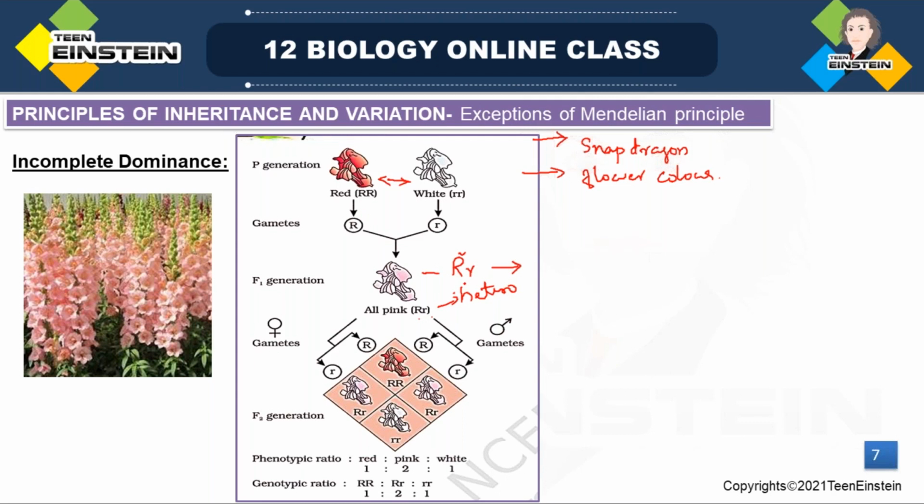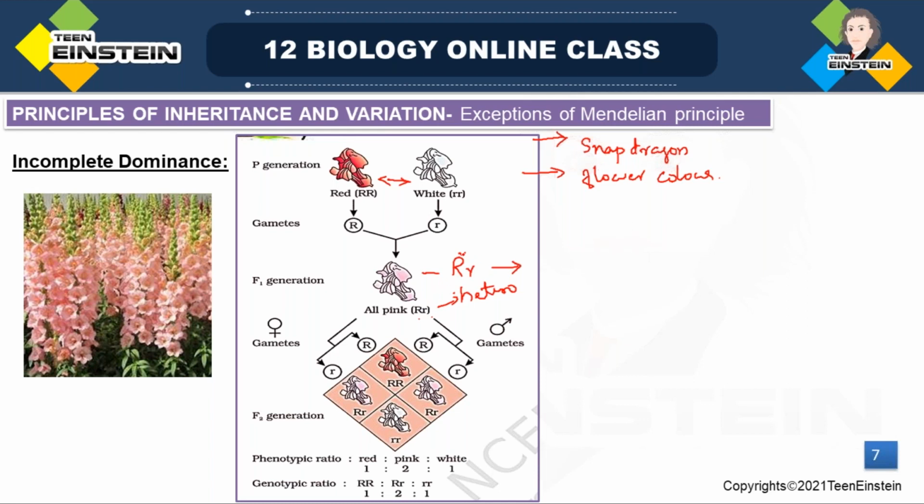But here, the dominant allele did not express the complete character. According to Mendel's law, that should express the red color, right? Here the red dominant allele is present, so it should express the dominant character. But in this experiment, the dominant allele did not express. Instead, it gave pink color flower.